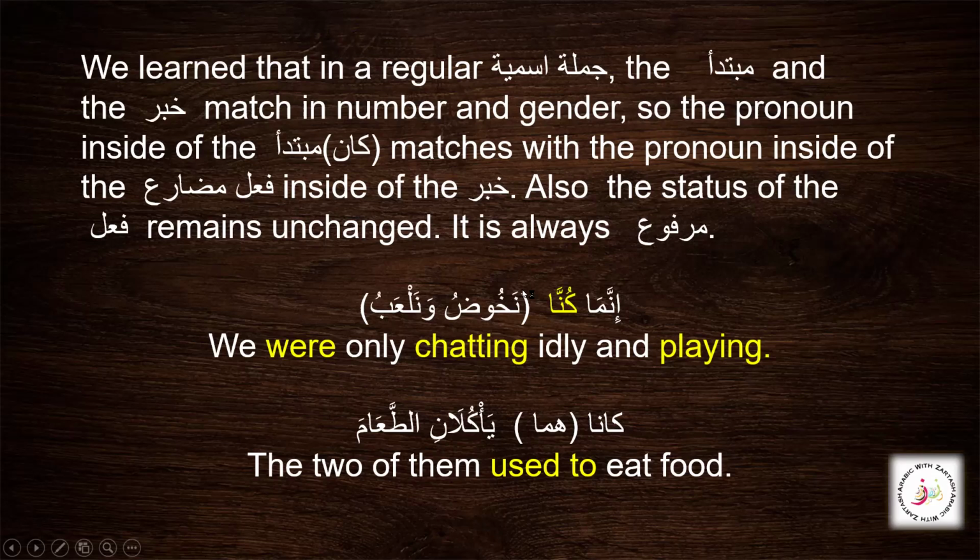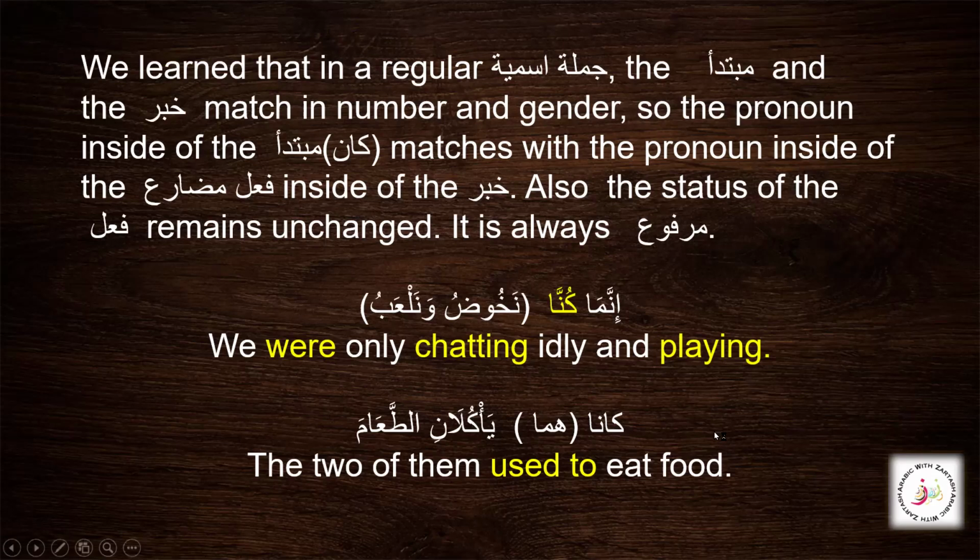So we see here this jumla fi'liya. Then we have kana, huma, yakulan here inside. This is huma, and we know this again: kana yakulanit ta'ama. So here again, we see how this kana has come. Again, this huwa kana, huma kana. So this is huma kana yakulanit ta'ama. The two of them used to eat food. So here again, we see this